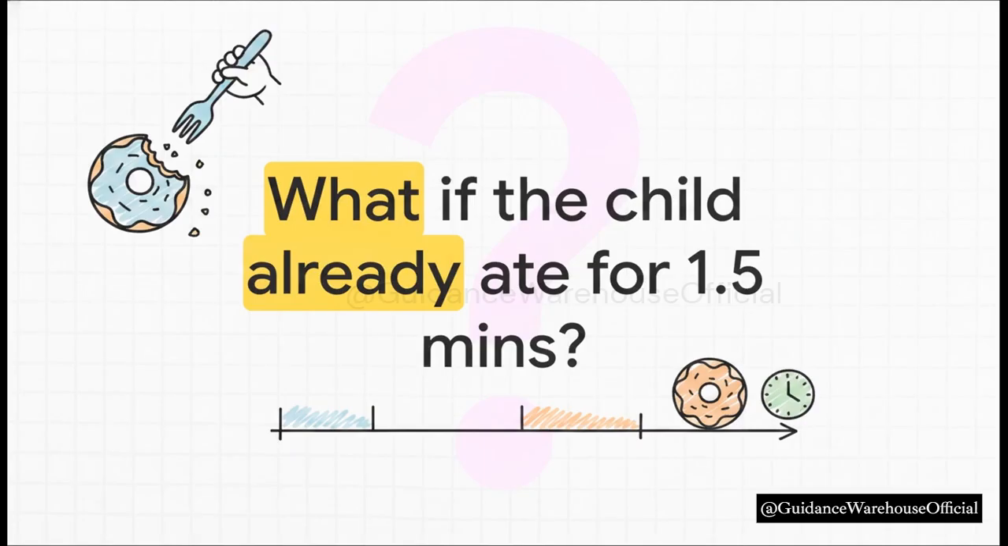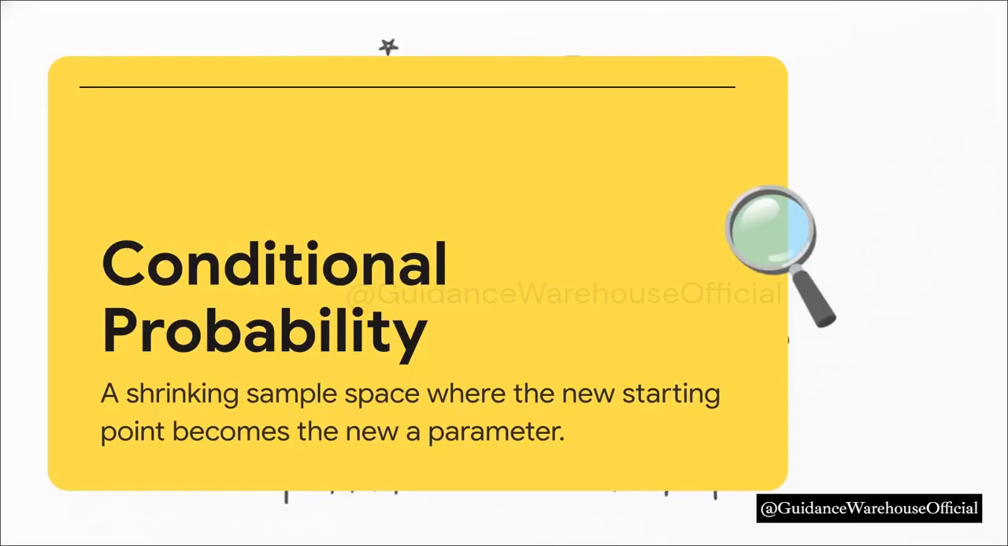Suppose the time it takes a 9-year-old to eat a donut is uniformly distributed between 0.5 and 4 minutes. But what if we already know a certain condition? Like, what if we know for a fact they have already been eating that donut for 1.5 minutes? What's the probability that they take more than 2 minutes total? This is what we call conditional probability.